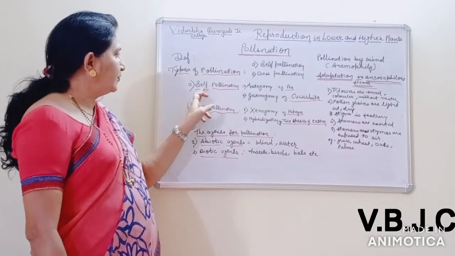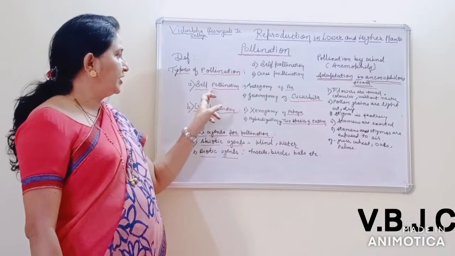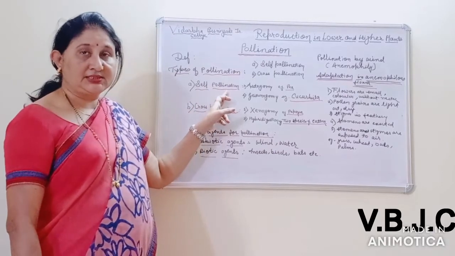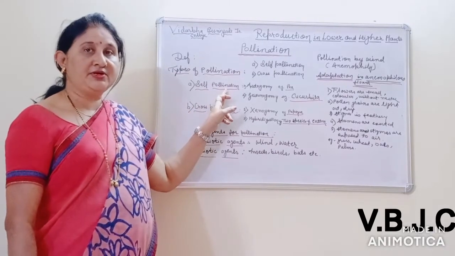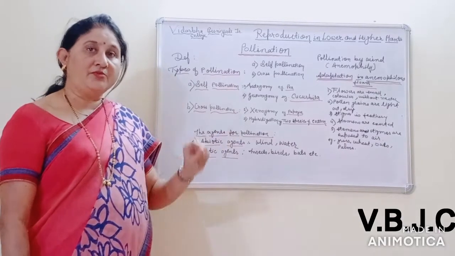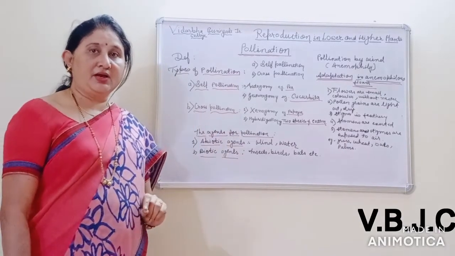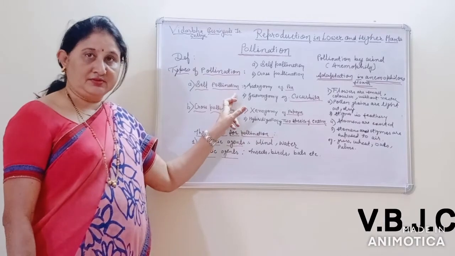Now what is the definition of self-pollination? Self-pollination means the transfer of pollen grains from the anther to the stigma of the same flower.